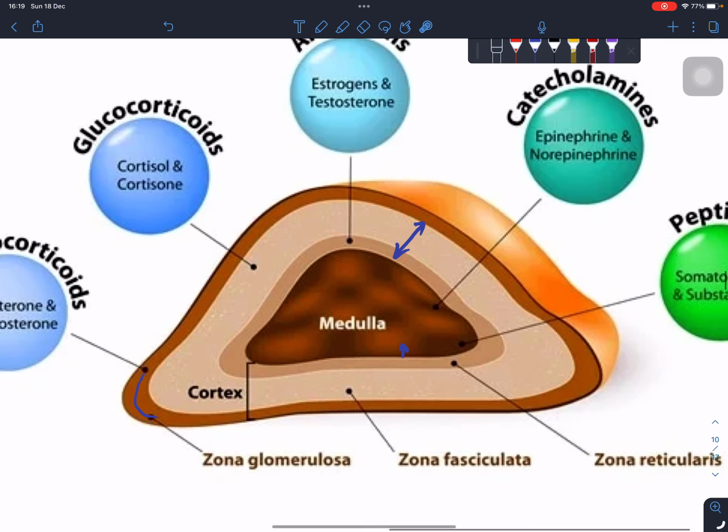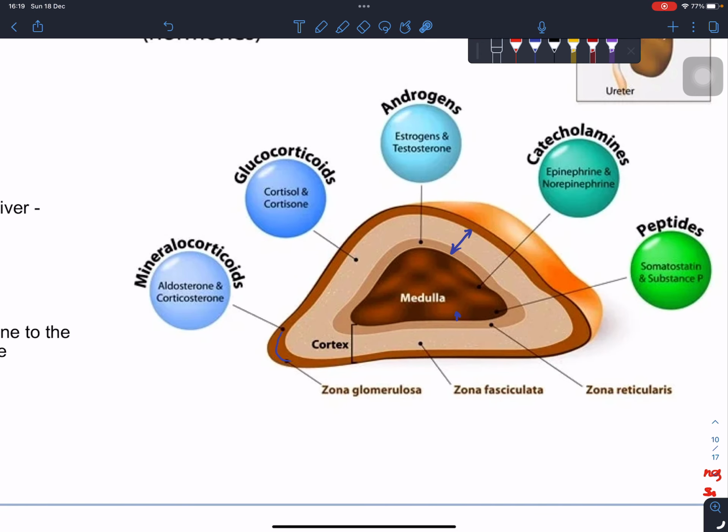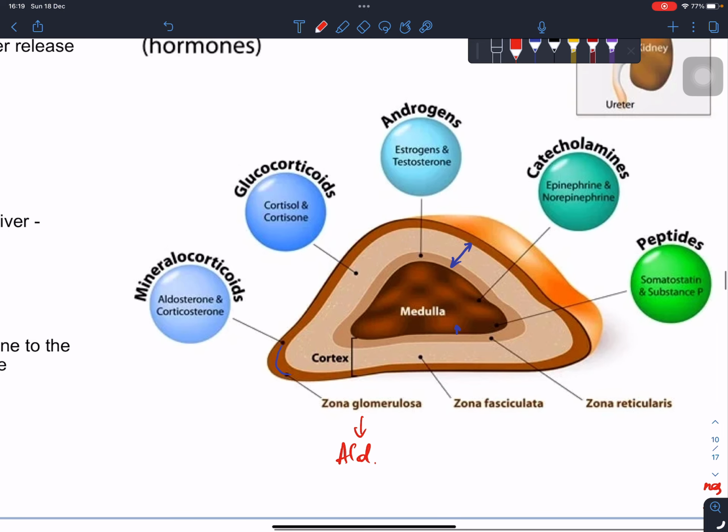The cortex also consists of three parts. The outer layer is called zona glomerulosa. The middle part is called zona fasciculata, and the inner part is called zona reticularis. All right. So what is synthesized in each part? For example, from the zona glomerulosa, aldosterone is synthesized. All right. Aldosterone is synthesized from zona glomerulosa.